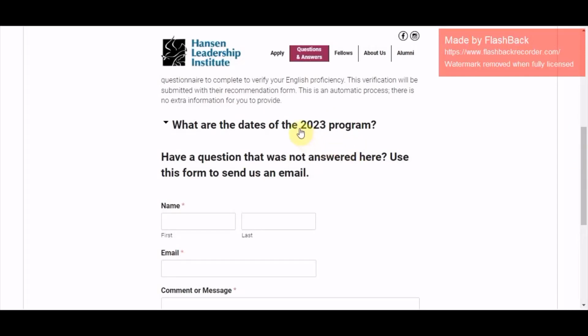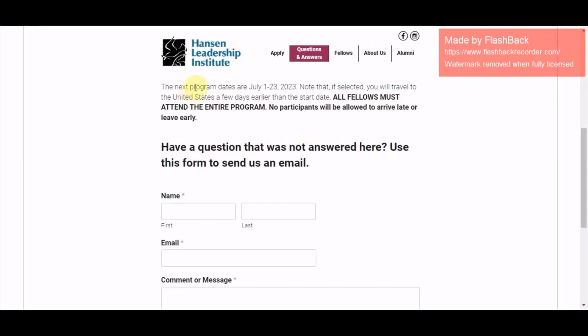What are the dates of the program? The next program start dates are July 1st, 2023. So take note. It literally is just like a month. Note that if you are selected, you will travel to the States earlier than the start date. So take note. If you're selected, let's say on the 30th or 28th of June 2023, it means you have to be there before this stipulated date. If you're late, you will not be allowed.